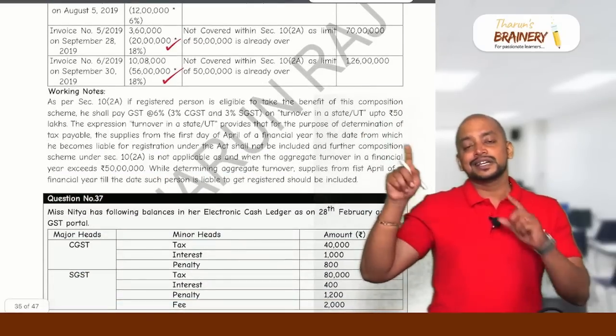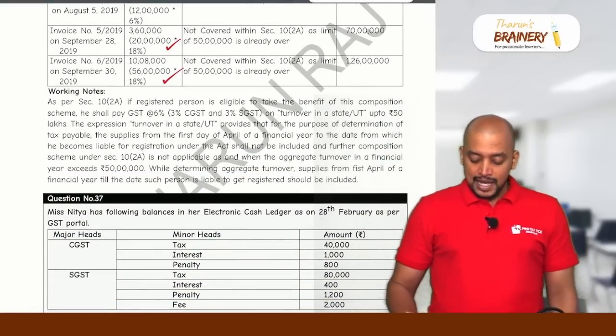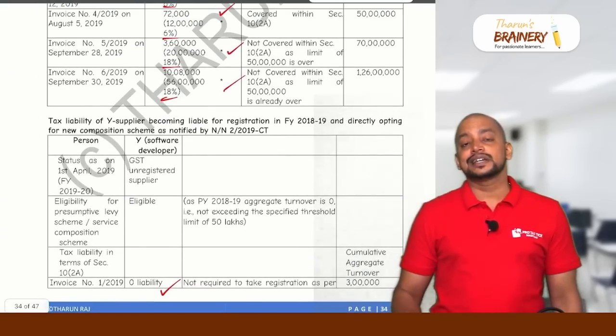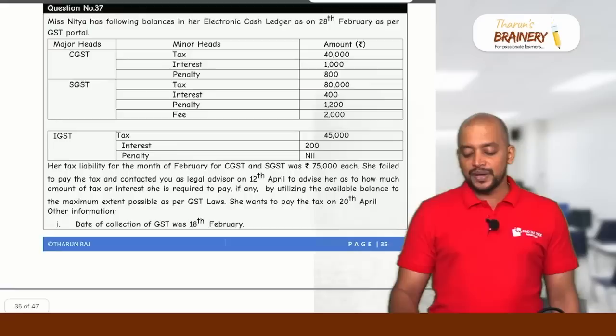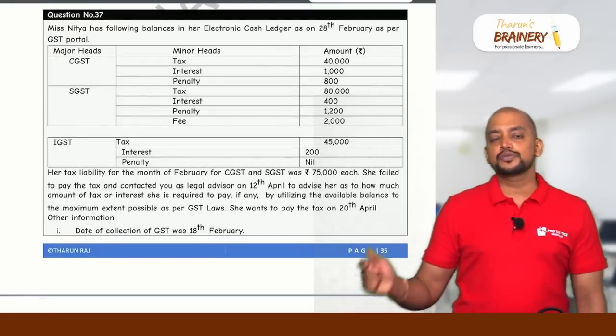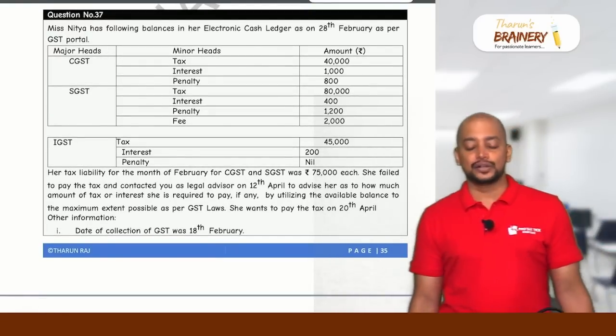We can do it in a single statement also. And whenever you are showing the liability, show it under CGST, SGST liability, because a person making interstate supplies cannot opt for the composition scheme. So all these transactions are intrastate only.